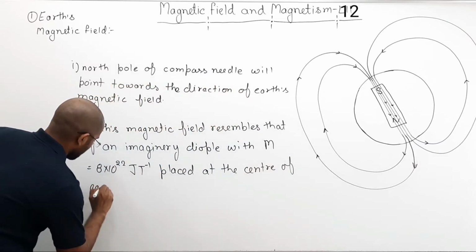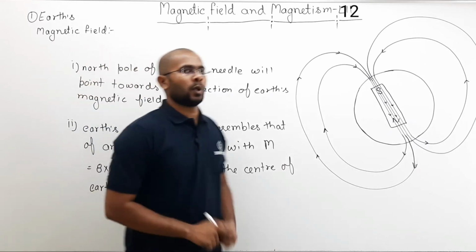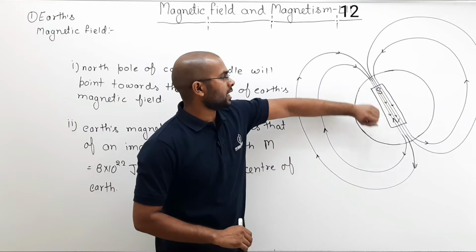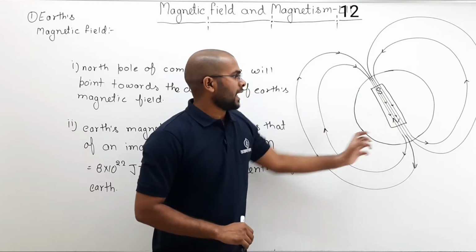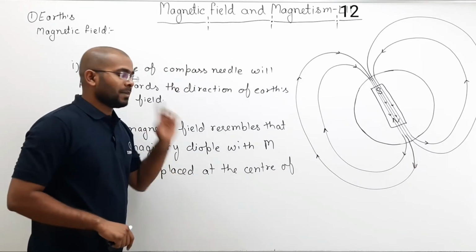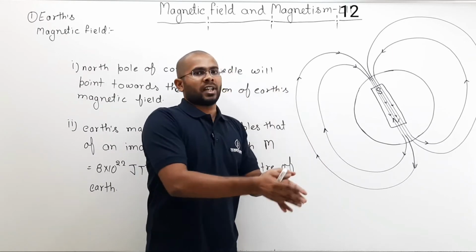So Earth's magnetic field resembles that of a magnetic dipole, and the south pole of that magnetic dipole should be here, north pole should be here. And what is the dipole moment of that imaginary dipole? Imaginary, why? Because no such dipole actually exists at the center.